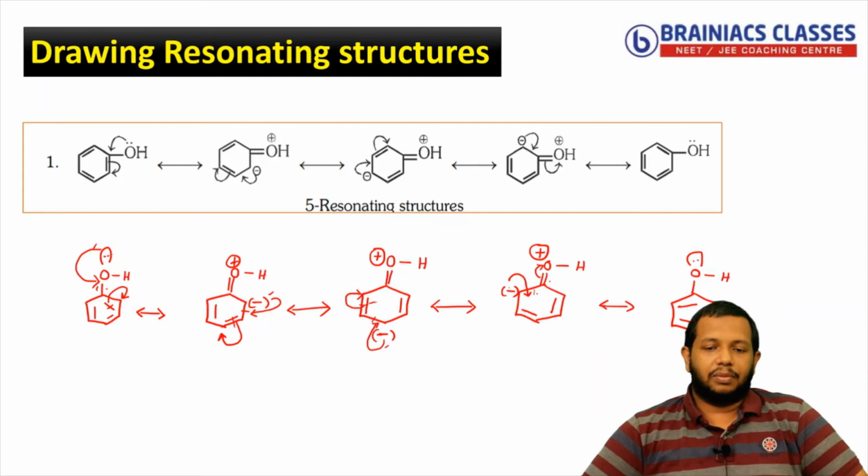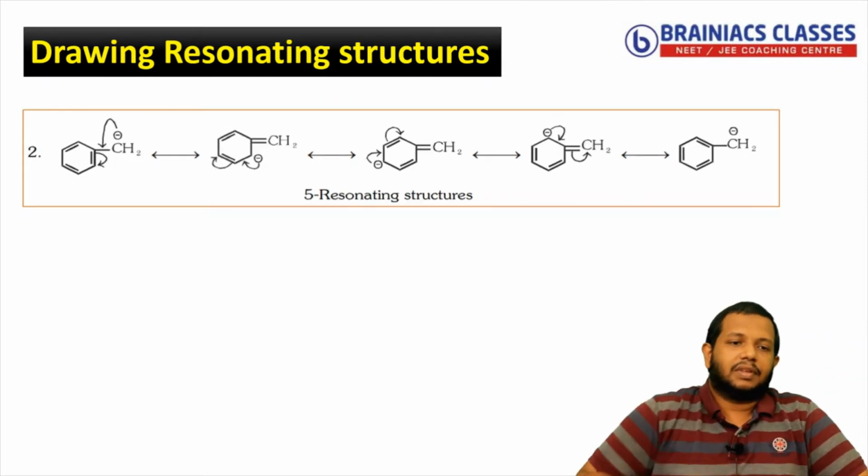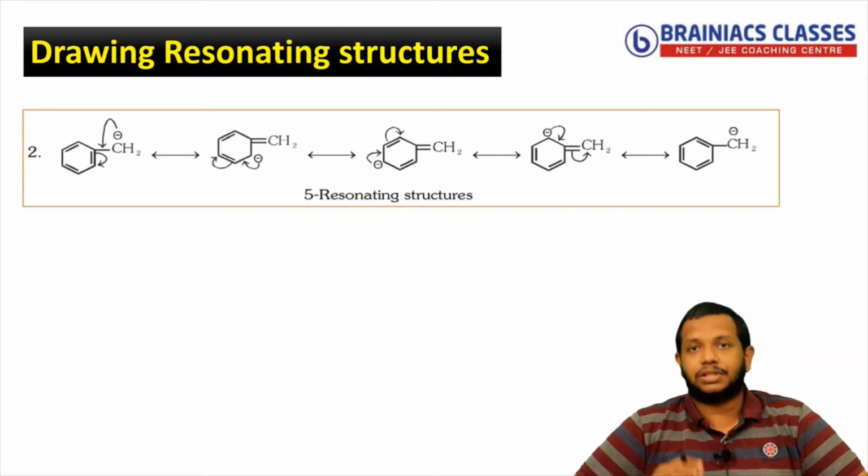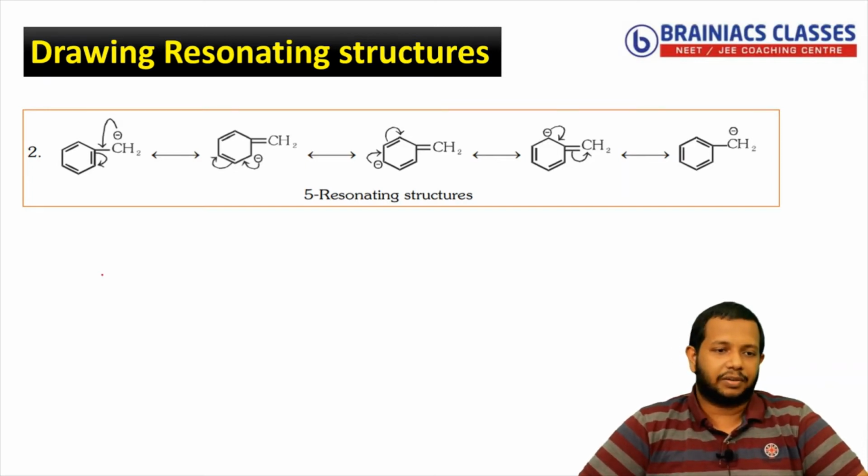Now next we will see the next example. I have given you another example where instead of a lone pair I have kept a negative charge on the carbon. Let's see how to do that. So all these are examples for your understanding. So I am drawing this also. You can see here initially it was present like this.